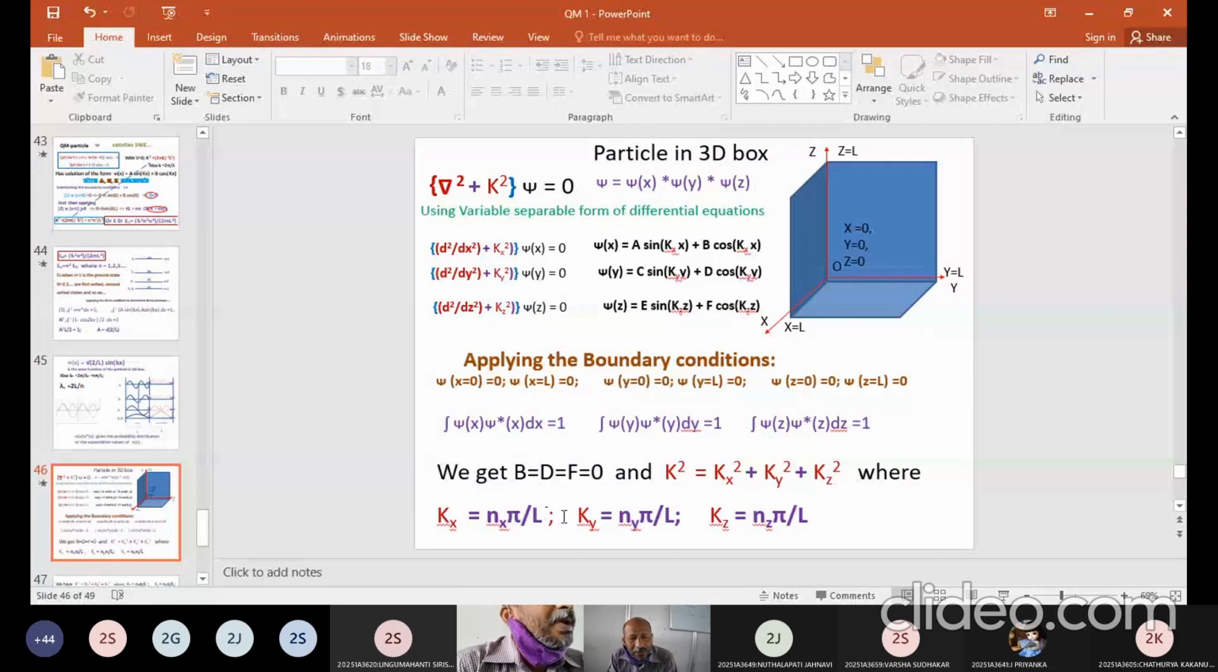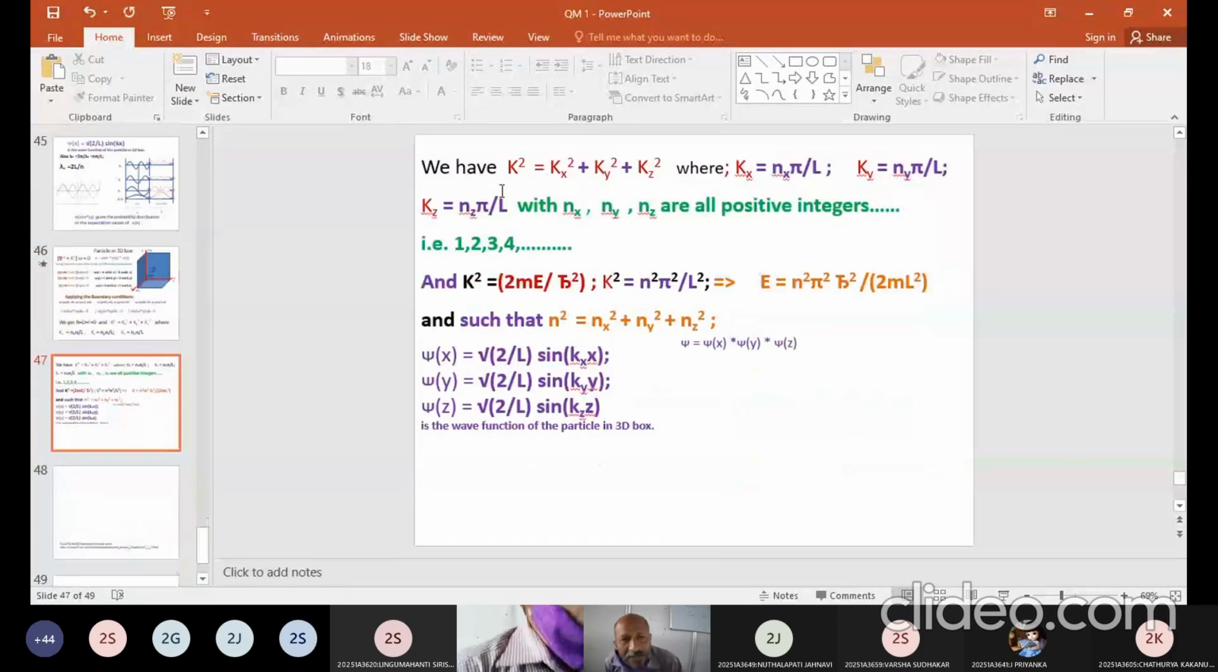So kx is equal to nx pi by L, ky is equal to ny pi by L, and kz is equal to nz pi by L. And I have k square is equal to kx square plus ky square plus kz square. Here nx, ny, nz are all positive integers, that is 1, 2, 3, 4 and so on. So k square is equal to 2 pi me by h cap square. K square is also equal to n square pi square by L square.